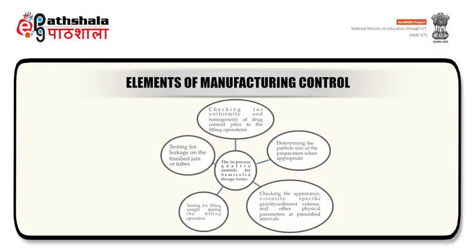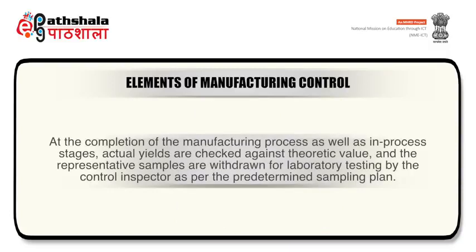After the in-process quality control, at the completion of the manufacturing process as well as in-process stages, actual yields are checked against theoretical value and the representative samples are withdrawn for laboratory testing by the control inspector as per predetermined sampling plan.